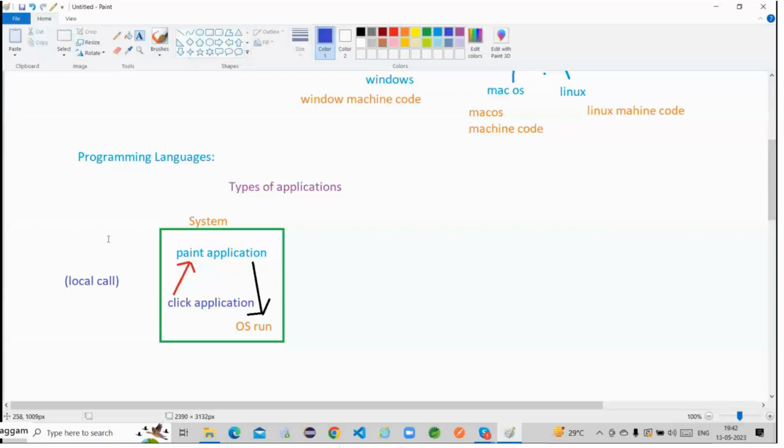happily I can open my paint application, can't I? I can provide my local call. I can happily click on this paint application. This paint application is happily executed by the operating system. It will open in my system. I can happily work with my paint application, right? Because there is no networking concept required to fulfill my requirement. I just want to work with my paint application, type something, save, and close this paint application. For this purpose, is the networking concept required? No, it is not required.